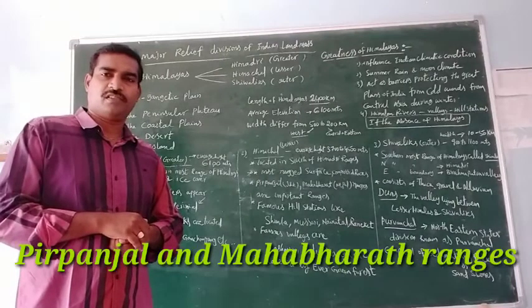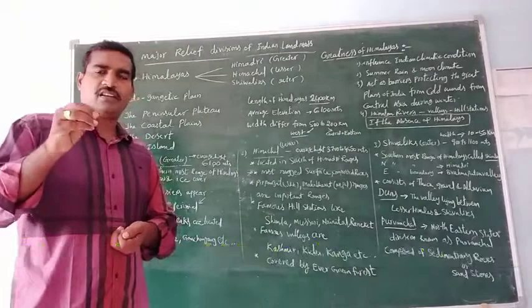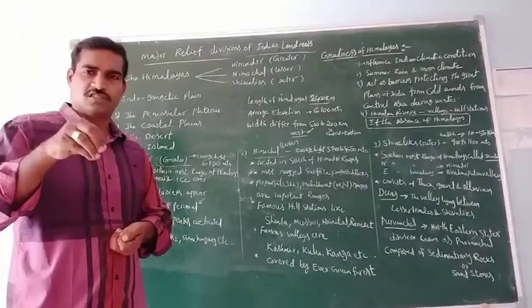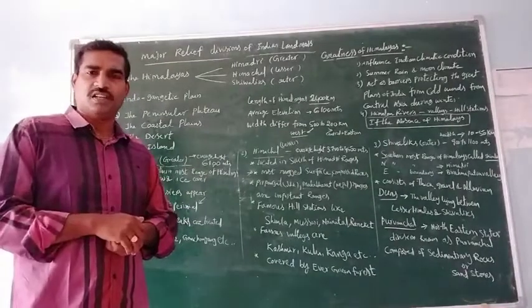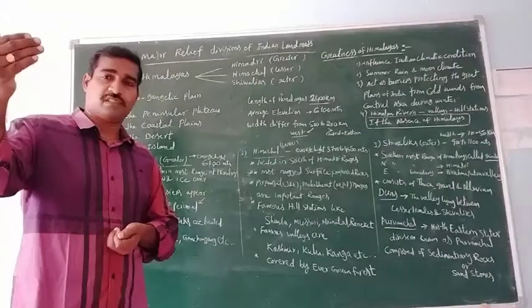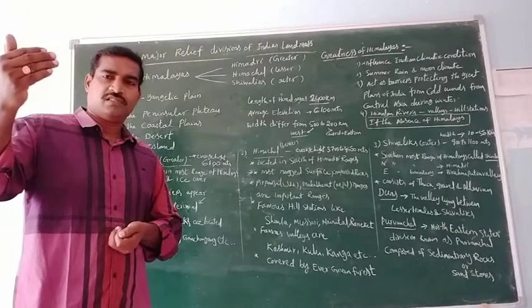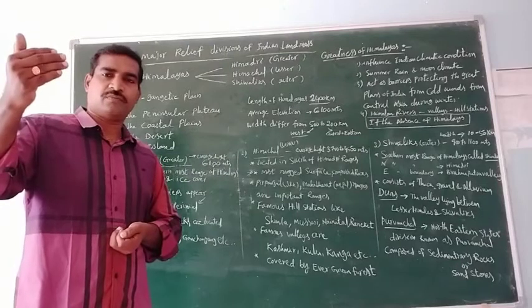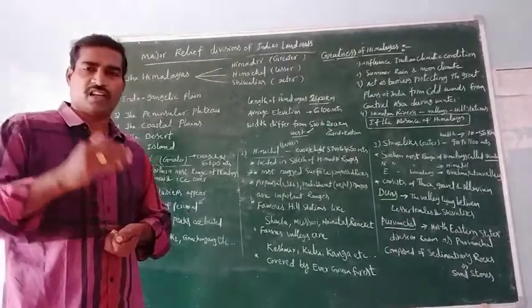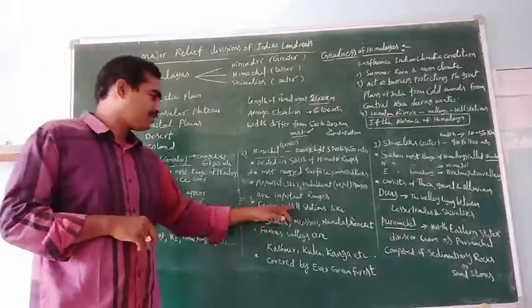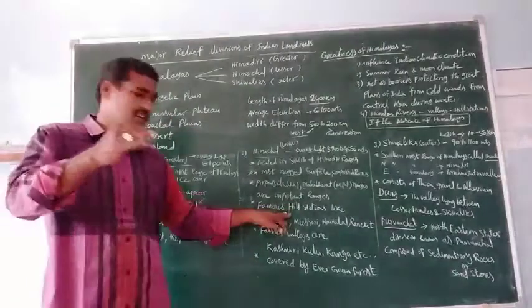Pir Panjal is located in Jammu and Kashmir. Mahabharat ranges, meaning mountains, are located in the Nepal region. So these are the important ranges.